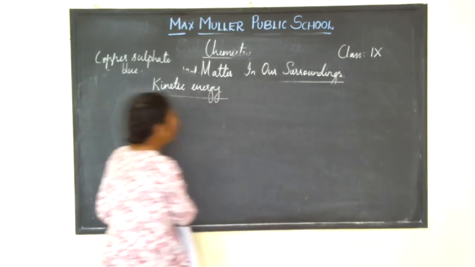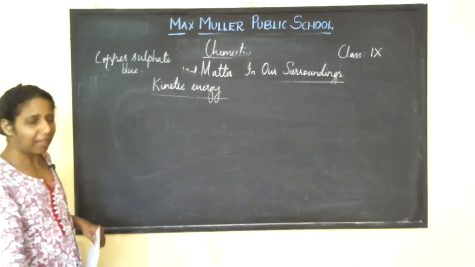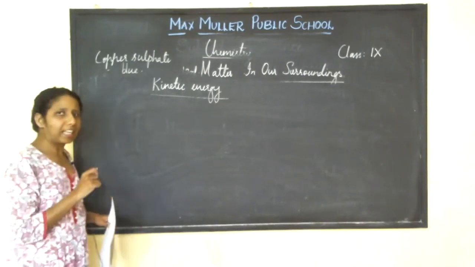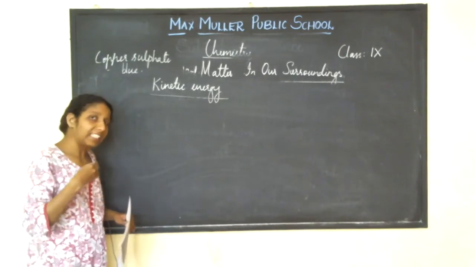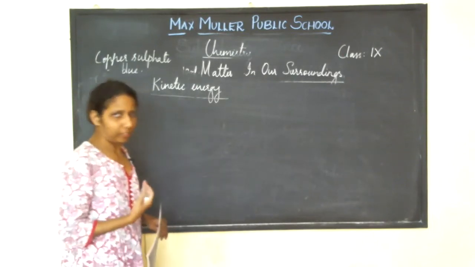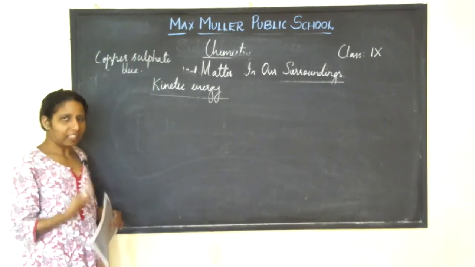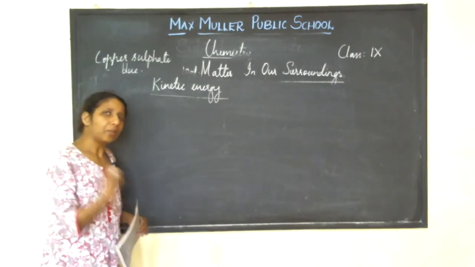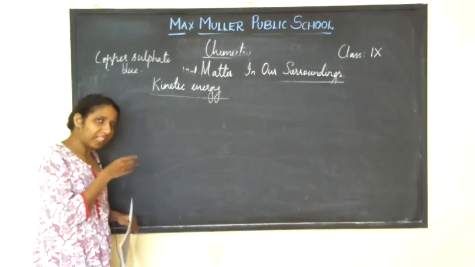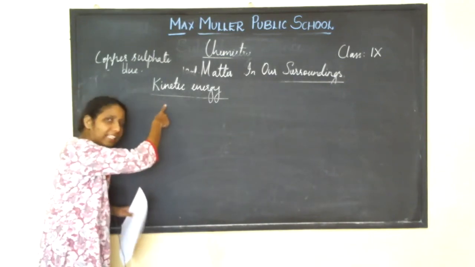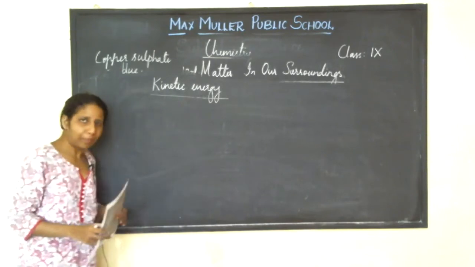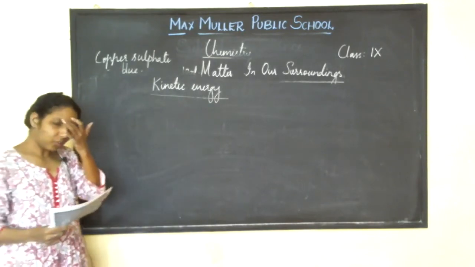And what was there now? We come back to the characteristics of particles of matter. What is our second characteristic? The particles of matter are continuously moving. The particles of matter are continuously moving means they have kinetic energy. Do people understand this?